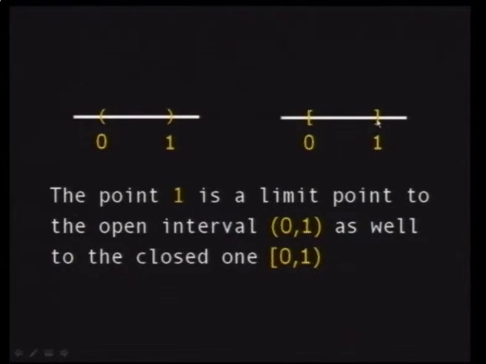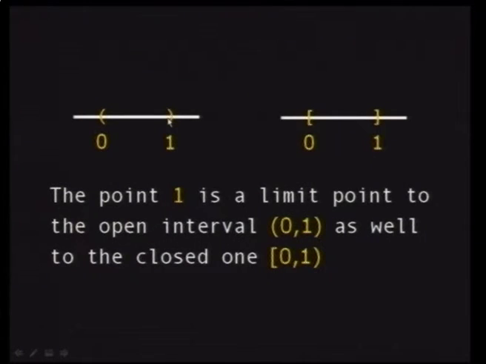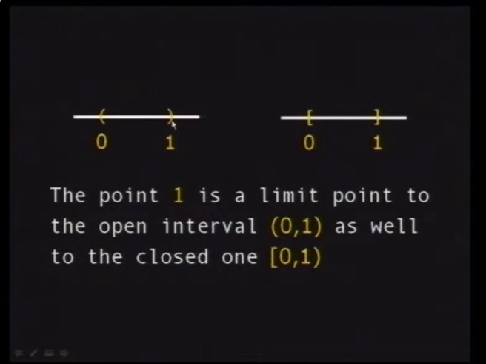Both have a property: the point 1 is a limit point. Why is it a limit point? Because if we construct any deleted neighborhood of the point 1, we encounter, of course, elements in the set. Same thing here: if you draw any deleted neighborhood around the point 1, you encounter points of the set. So in both sets, 1 is a limit point, whereas here the limit point is an element in the set, and here the limit point 1 is not an element in the set. So we call this one closed. In other words, the closed set is the set that contains all its limit points.